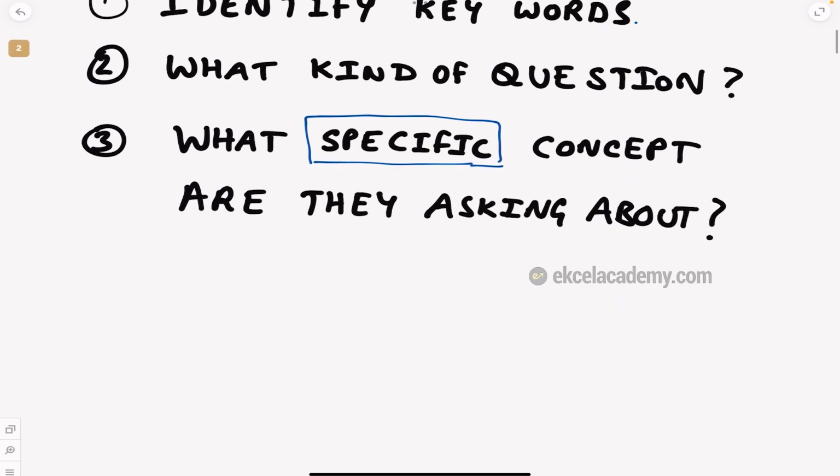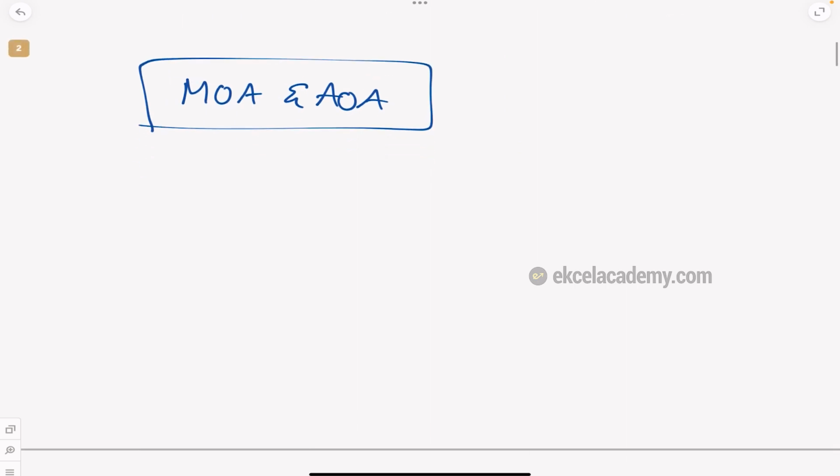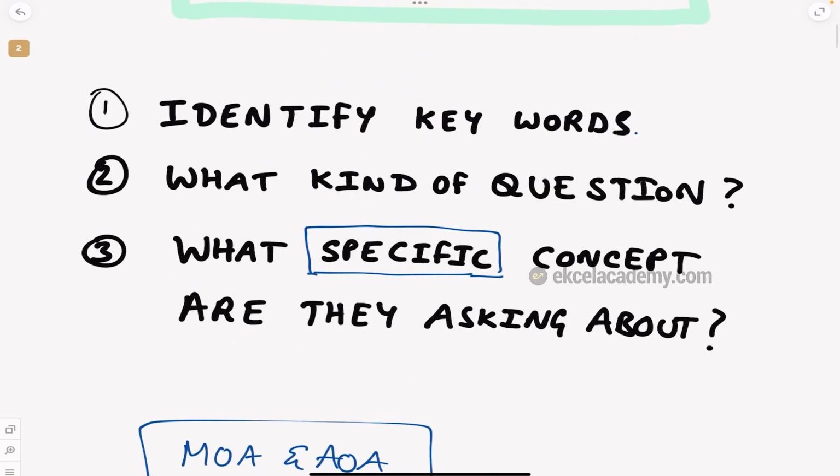See, when you study something, let us say you study about MOA and AOA in company law, SBC, etc., you study everything about this, but it's such a big concept. So in that, they'll be asking you something specific. What that specific thing is, is what we need to analyze, and then we have to write the answer.